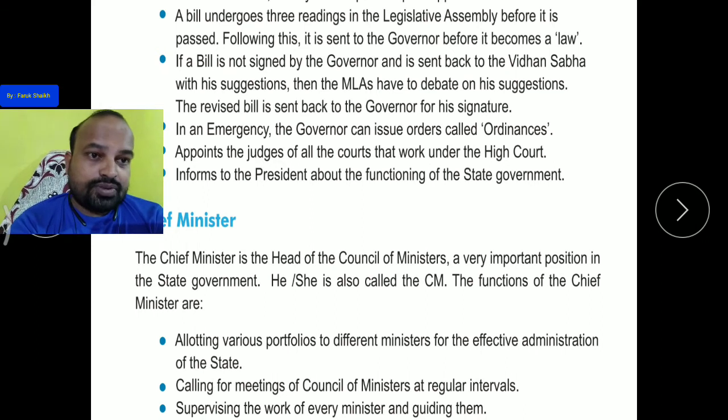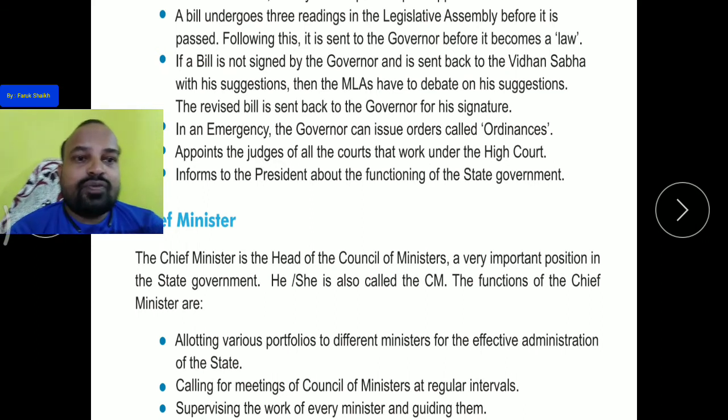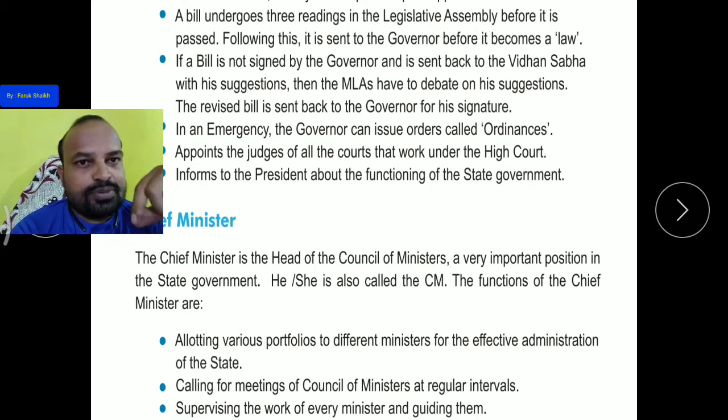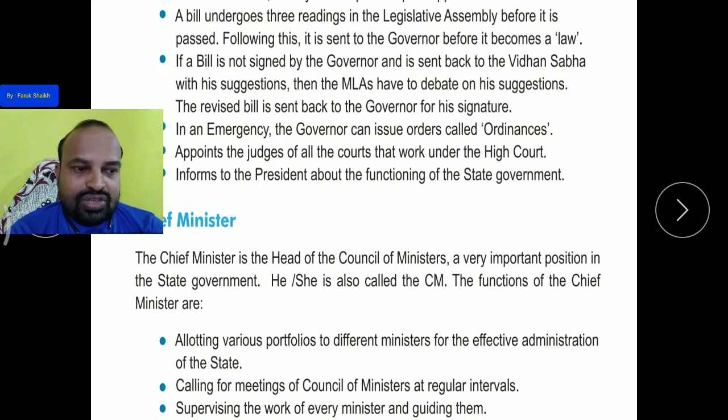Who? The chief minister. Supervising the work of every minister and guiding them. The chief minister also supervises all the work of the ministers, whether they are working properly in their field. All this work is supervised by the chief minister, and if there is any suggestion, she also guides them.